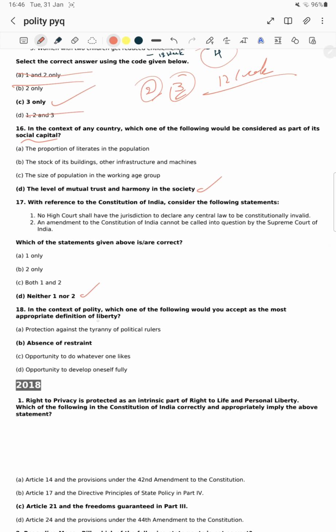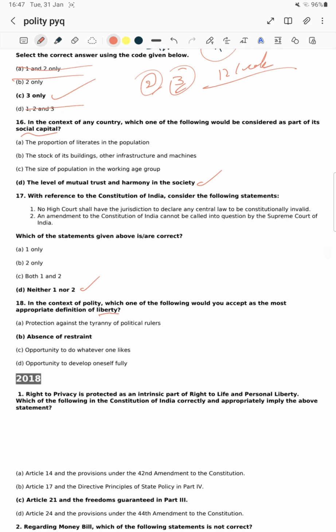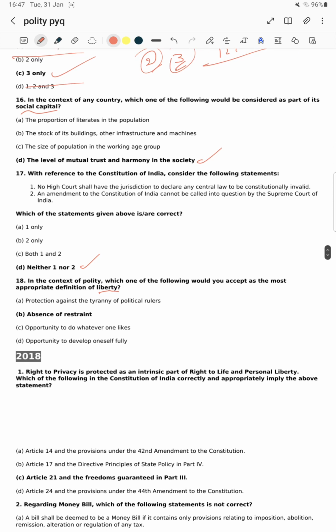Sir, questions on liberty are being asked repeatedly. Okay, you must see that liberty is related to the preamble. Particularly in the preamble, liberty of thought and expression is also asked. In the preamble, whatever the keywords are, just remember them, just see the definitions and observations of them. Okay, next, let's see these options.